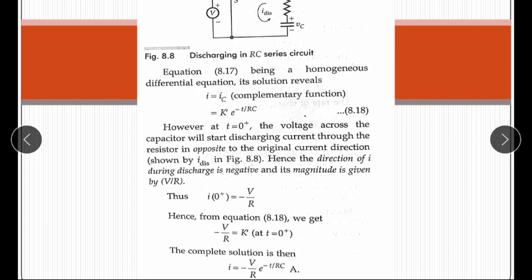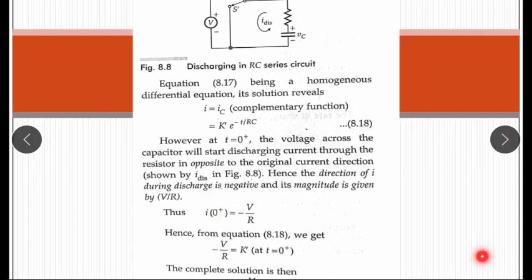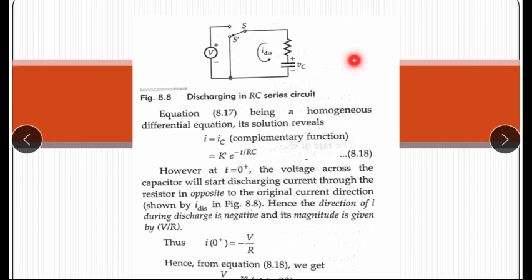However, at t is equal to 0 plus, the voltage across the capacitor will start decaying. So the current through the resistor is opposite to the original current direction shown by i dot. Hence, the direction of i during discharge is negative, and its magnitude is given by V upon R. It means if the direction during charge is clockwise, then the direction of current during discharging will be anti-clockwise.